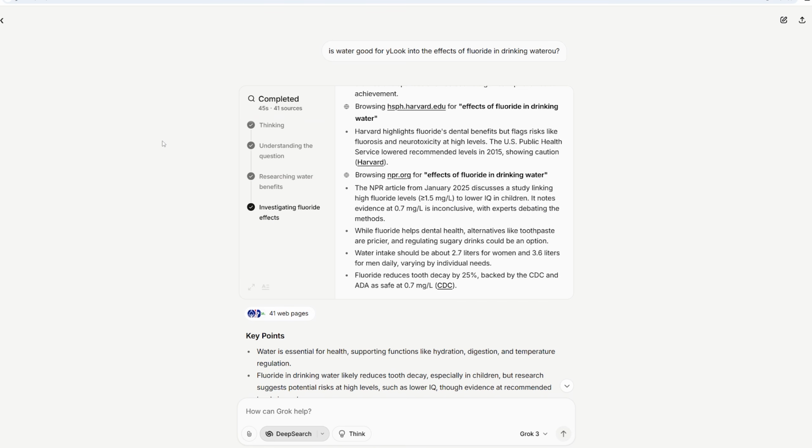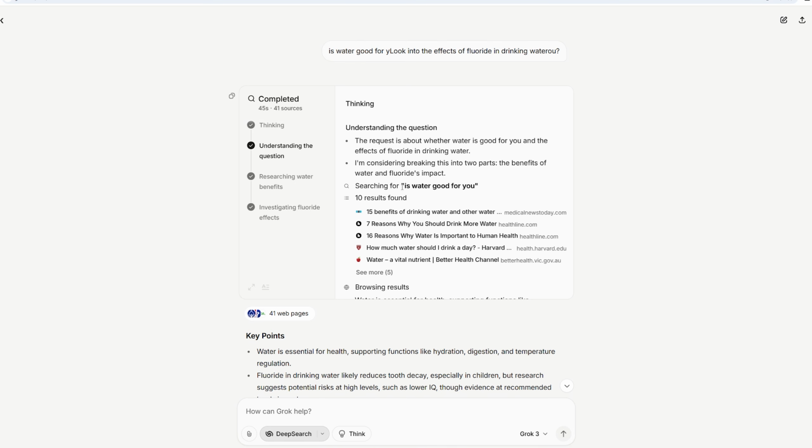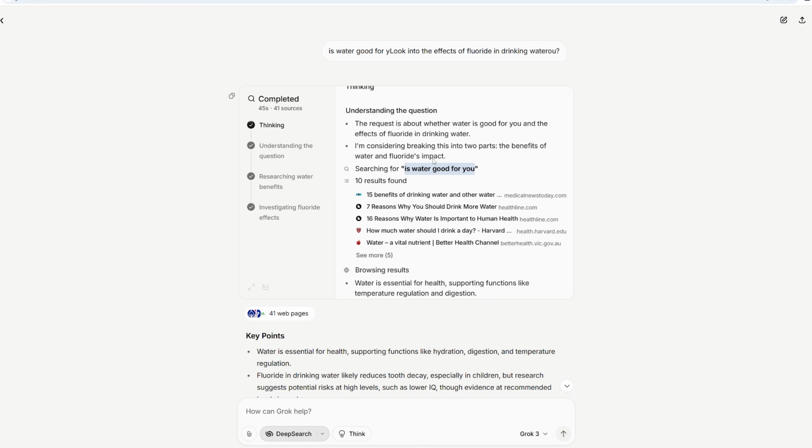All right. So first of all, let me just show you the inspiration for what we're building here, and then I'll show you what we actually are going to be building. So if you go to Grok, this is one of my favorite ones. If you ask a question and then enable deep research, it will go off and search it for you. So first it'll think through what it needs to search. So searching for is water good for you, and then it gets a bunch of websites.